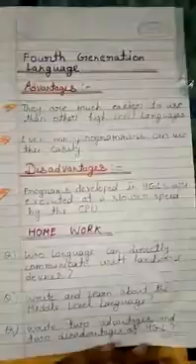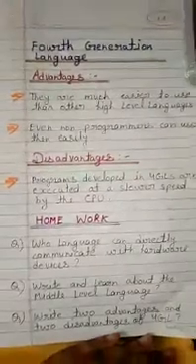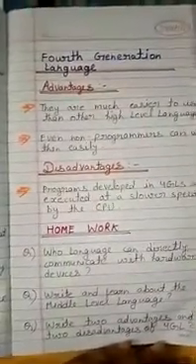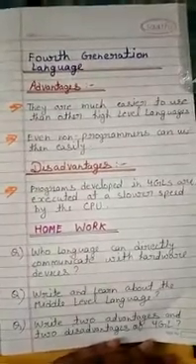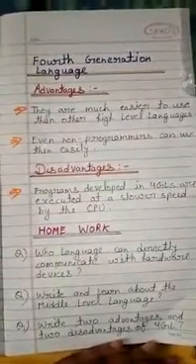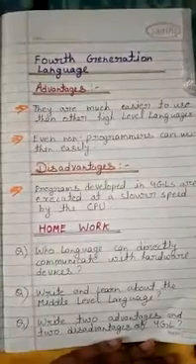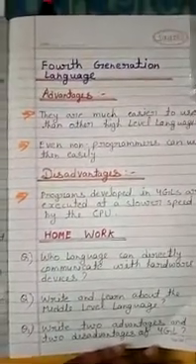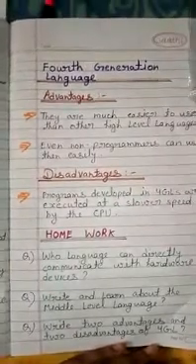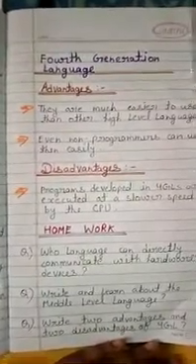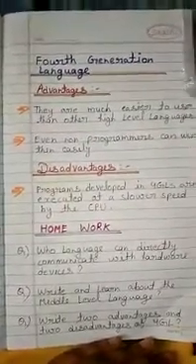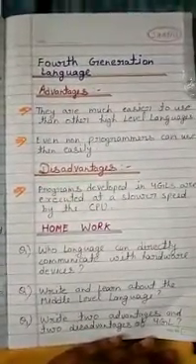Okay. And the last one is 4th generation language. Advantages of 4GL. They are much easier to use than other high level languages. The programming effort is greatly reduced as 4GLs are very close to the English language. Even non-programmers can use them easily.